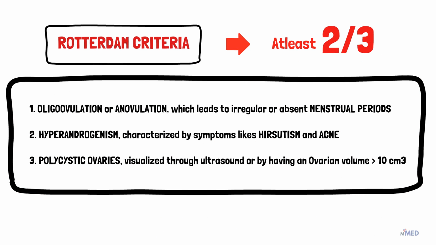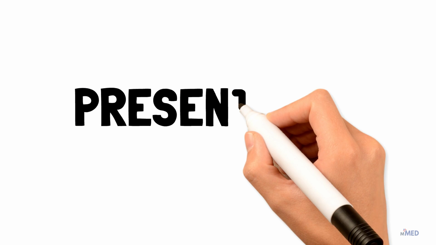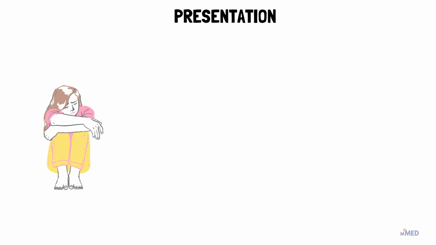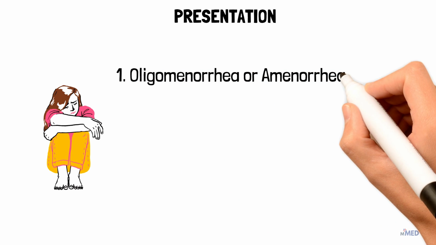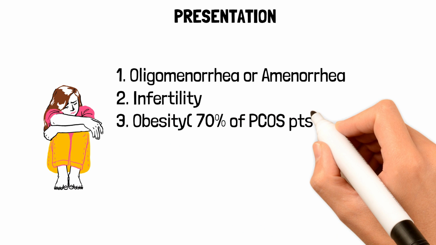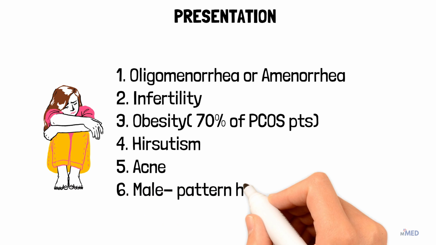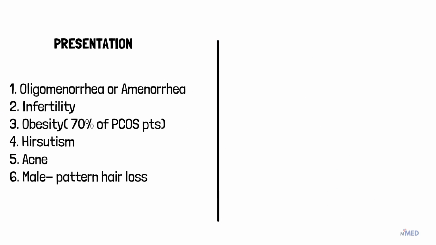Now, it's essential to remember that the presence of just one of these features does not confirm PCOS, as many women may have multiple ovarian cysts without other PCOS-related symptoms. Now, let's talk about the presentation. Women with PCOS typically present with oligomenorrhea or amenorrhea, infertility, obesity, which is seen in about 70% of PCOS patients, hirsutism, acne, and male pattern hair loss.